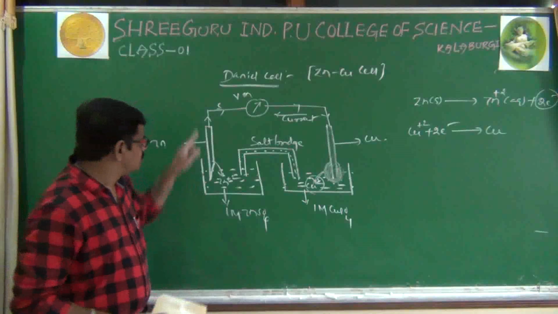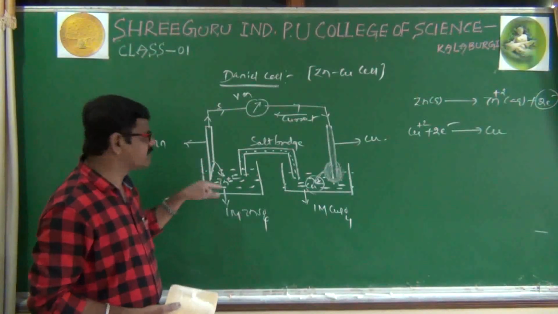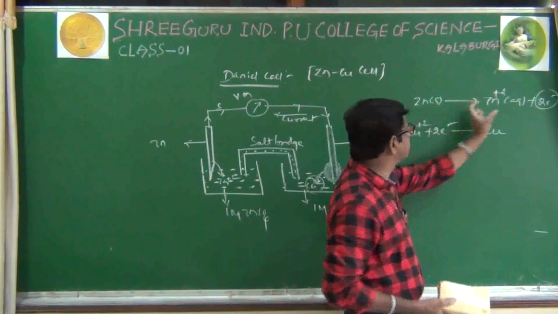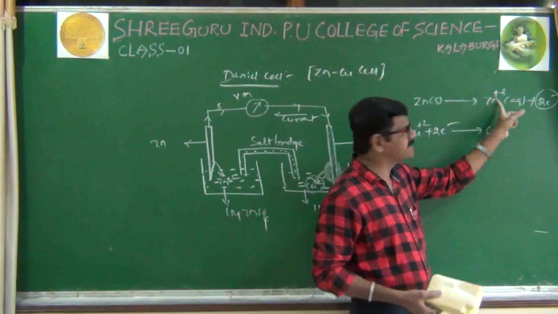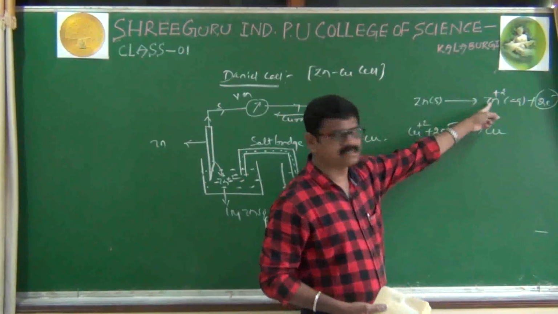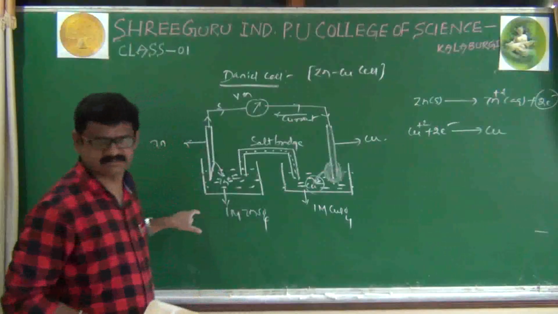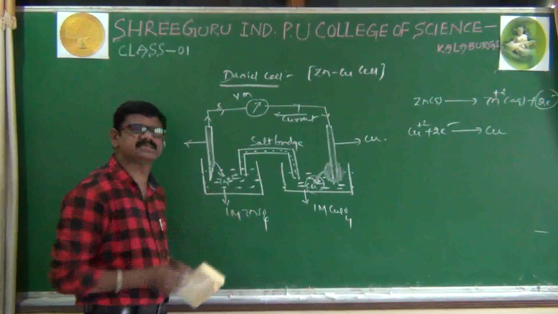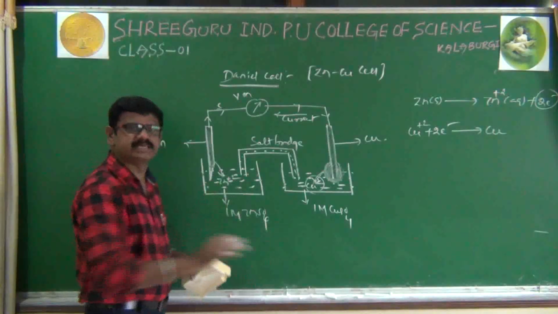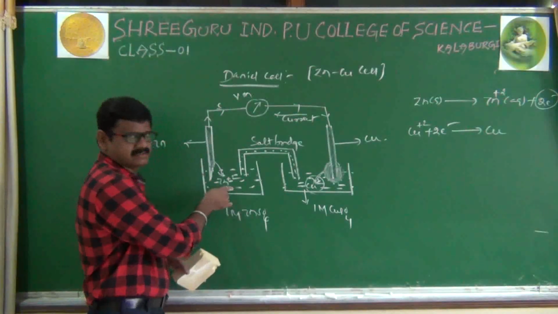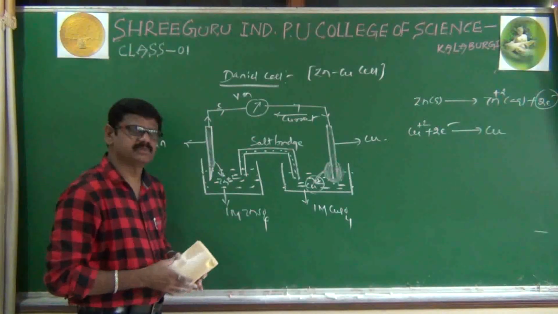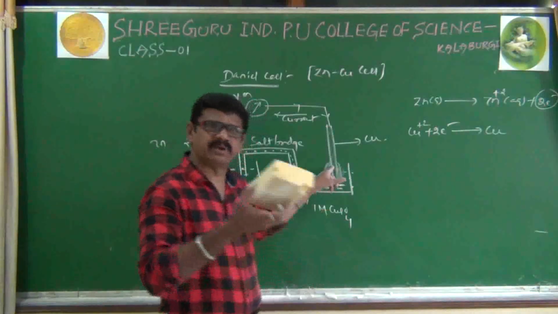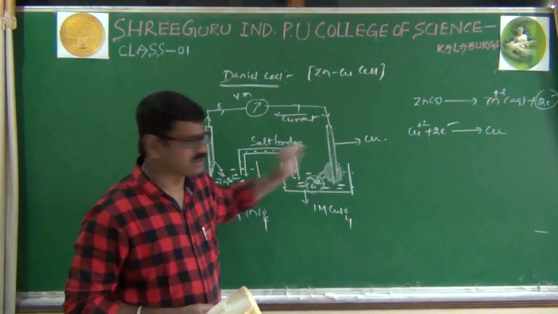Come here. The zinc rod is undergoing oxidation. When zinc is converted to Zn+2, it goes from a solid to a solution. It is a solid, it is a liquid. Here the metal is melting. Here zinc is melting. Because of that reason, its weight decreases. The zinc rod weight decreases because the metal is melting. Zn is converted to Zn+2. That's why in the first half cell the zinc rod weight decreases, and in the second half cell the copper rod weight increases.